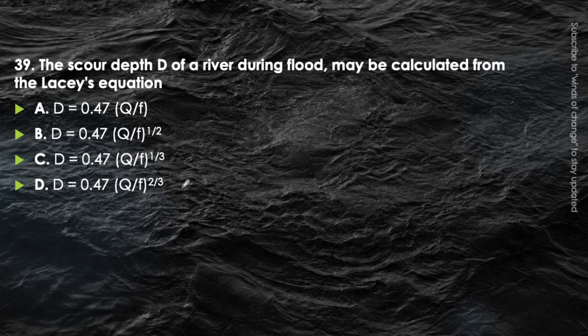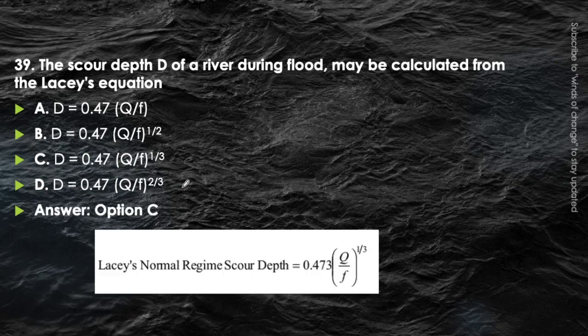Just think about it. The answer will be option C, that is 0.47 (q upon f) raised to power 1 by 3. Lacey's normal scour depth can be given by 0.47 (q upon f) raised to power 1 by 3. Memorize it, it is also important. And this formula can be directly asked. This is already a question from one of the previous year examinations of state services.